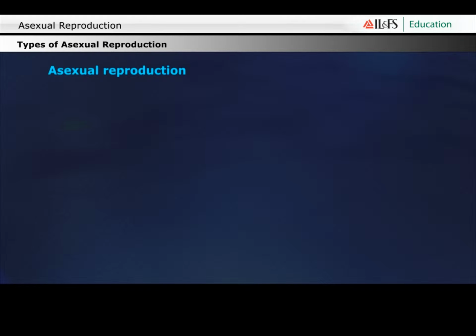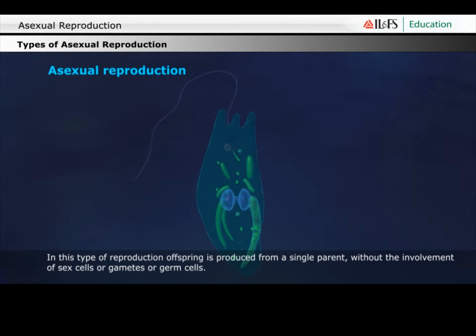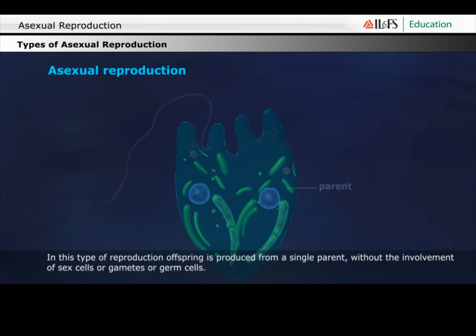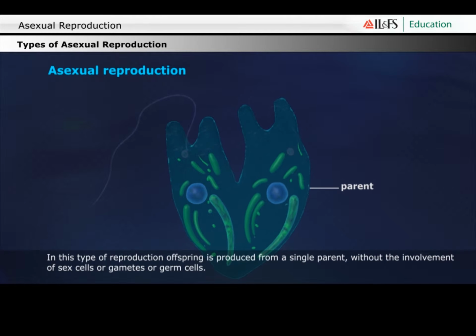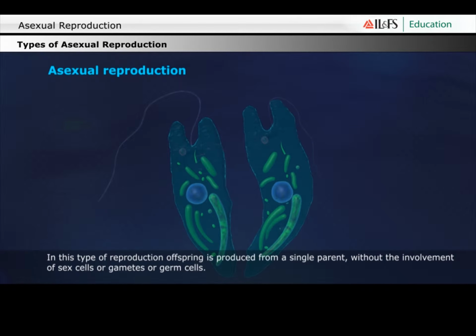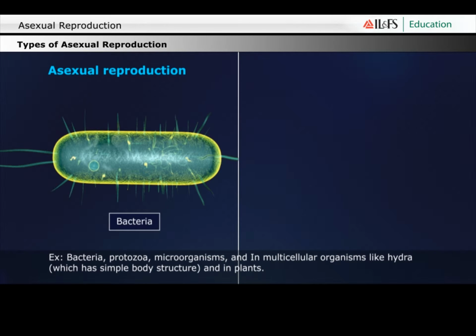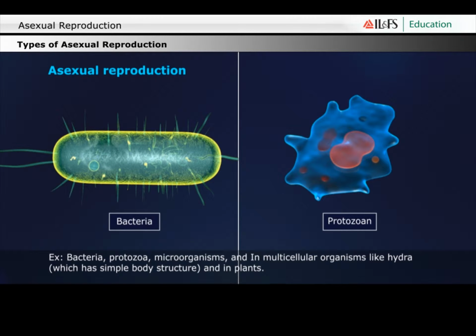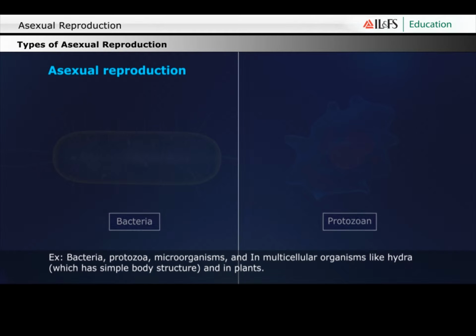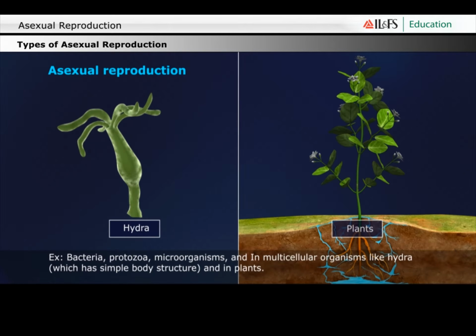Asexual reproduction. In this type of reproduction, offspring is produced from a single parent without involvement of sex cells, gametes or germ cells. Asexual reproduction generally takes place in simple body organized organisms like unicellular organisms. Example: bacteria, protozoan, microorganisms. In multicellular organisms like hydra, which has a simple body structure, and in plants.